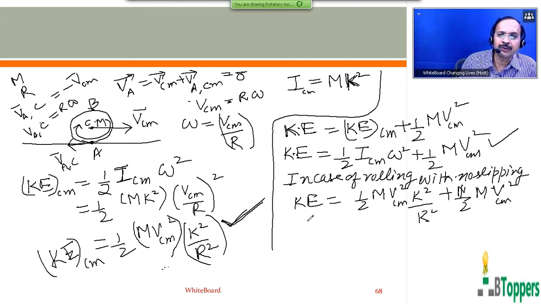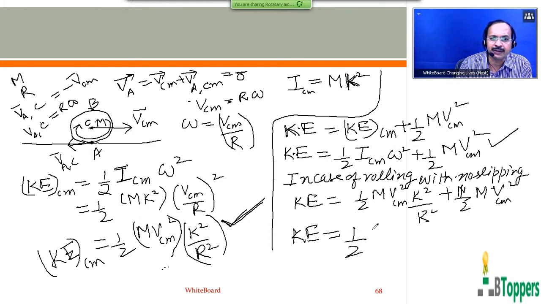That is the total kinetic energy of the rolling body, which can be written as the sum of its translational and rotational kinetic energies. So the kinetic energy of the body when it rolls on the fixed surface with no slipping can be written as half mVCM square into 1 plus k square by R square.